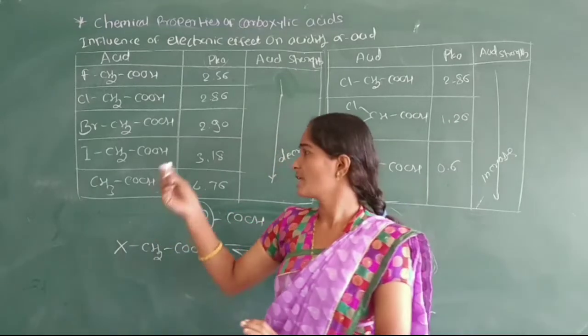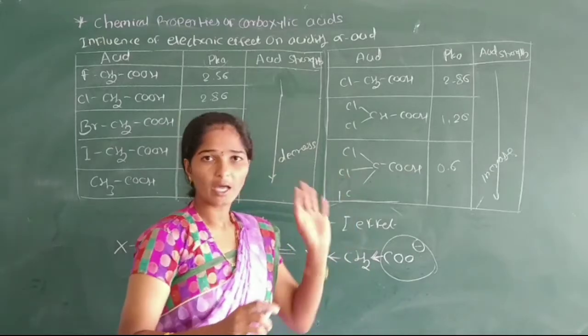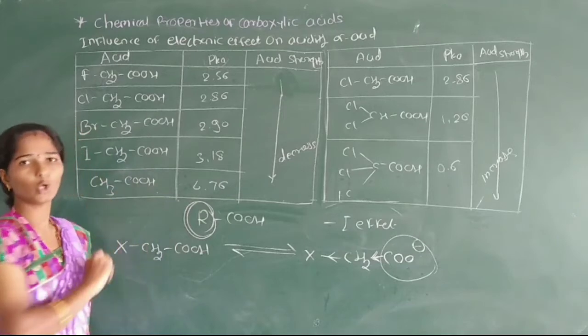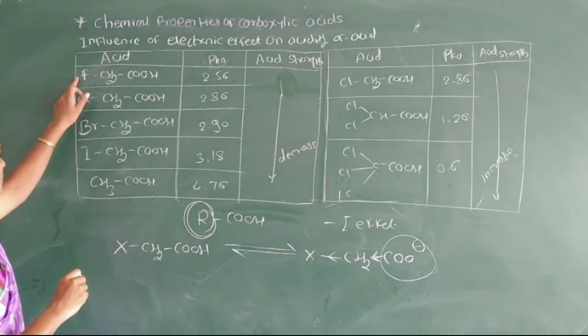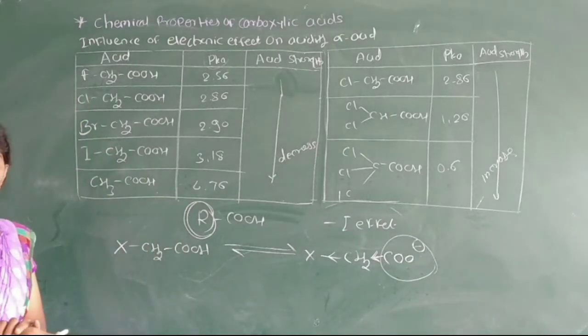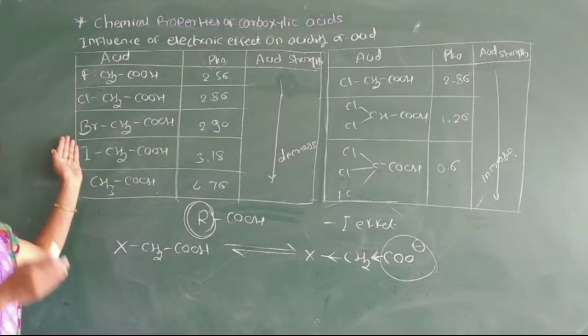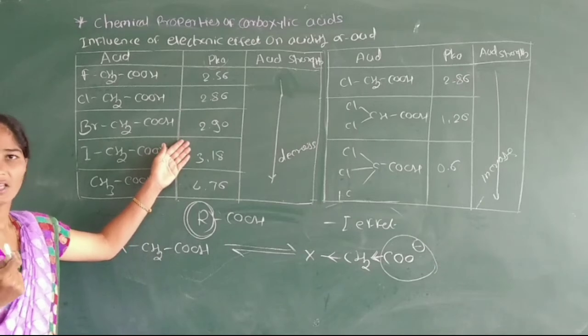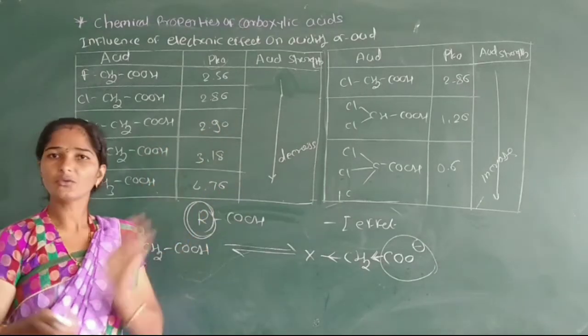That means the acidity of a carboxylic acid depends upon the structure of the R group. Here R is fluorine, chlorine, bromine, iodine. As electronegativity of the atom decreases, the pKa value increases. That means acid strength is different.